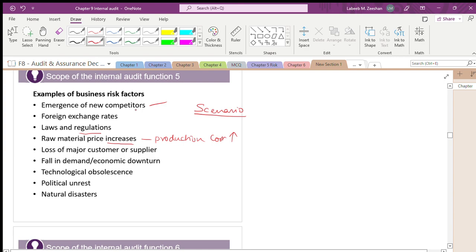That's one of the risks: loss of a major customer or supplier. We are losing the business. It is an element of business risk.